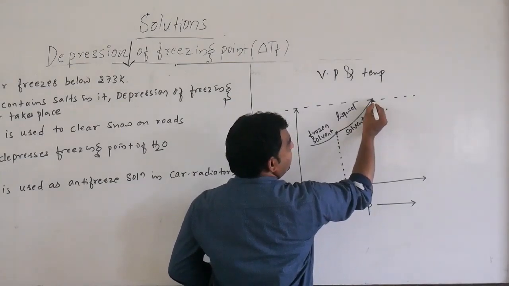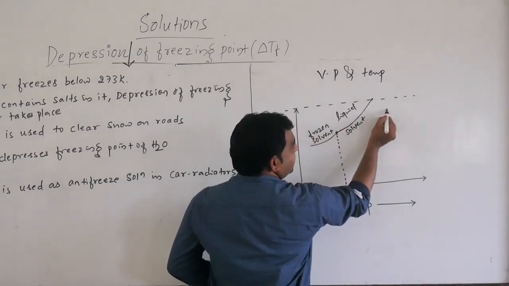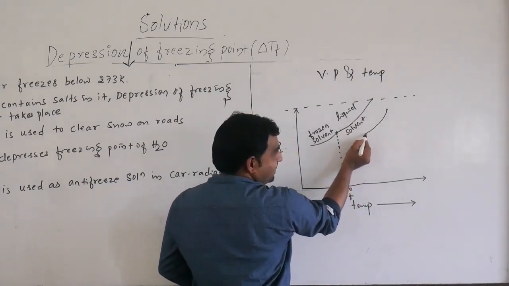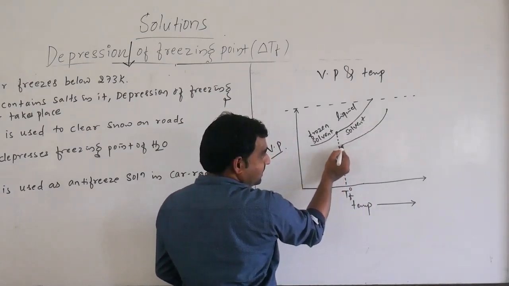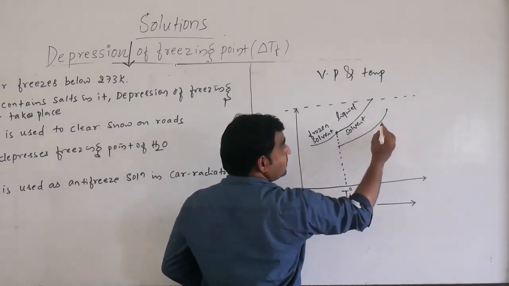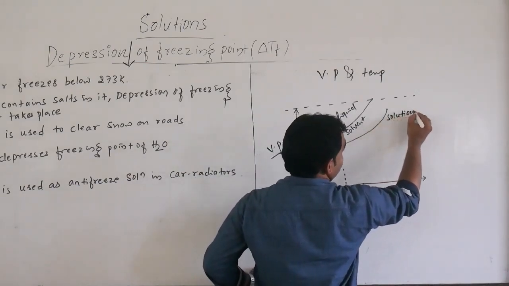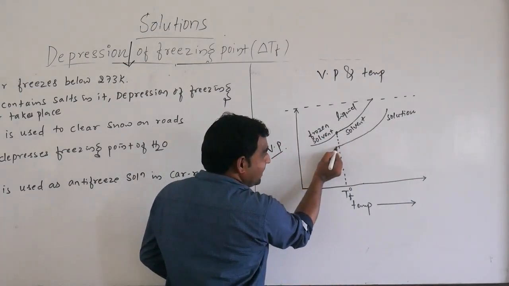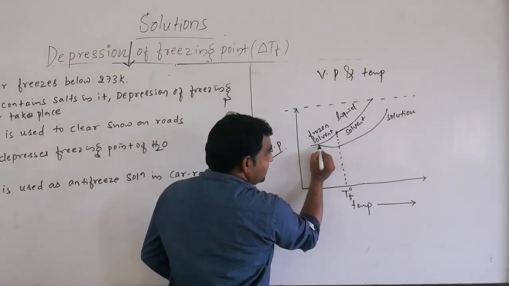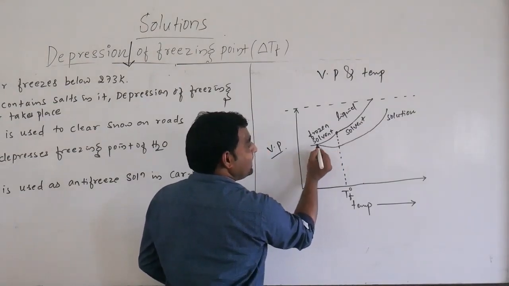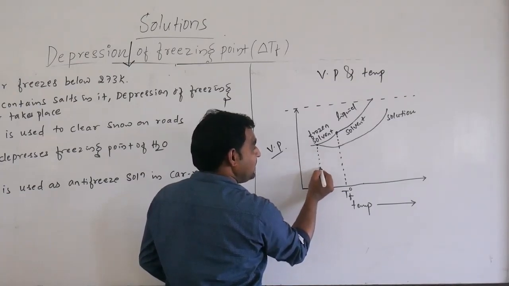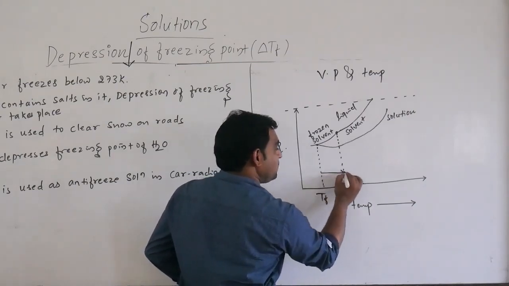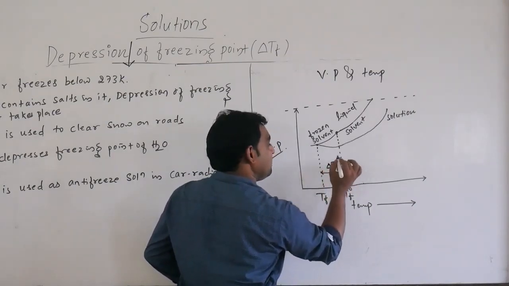The solution vapor pressure is less than that of the pure solvent. If you decrease the temperature, the vapor pressure also decreases. At 0 degrees Celsius, the solution will not freeze because of the non-volatile solute present in the solvent. Again we have to decrease the temperature. At a certain temperature below 0 degrees Celsius, the solution starts to freeze. This temperature is known as TF. The difference between these two gives the depression in freezing point.